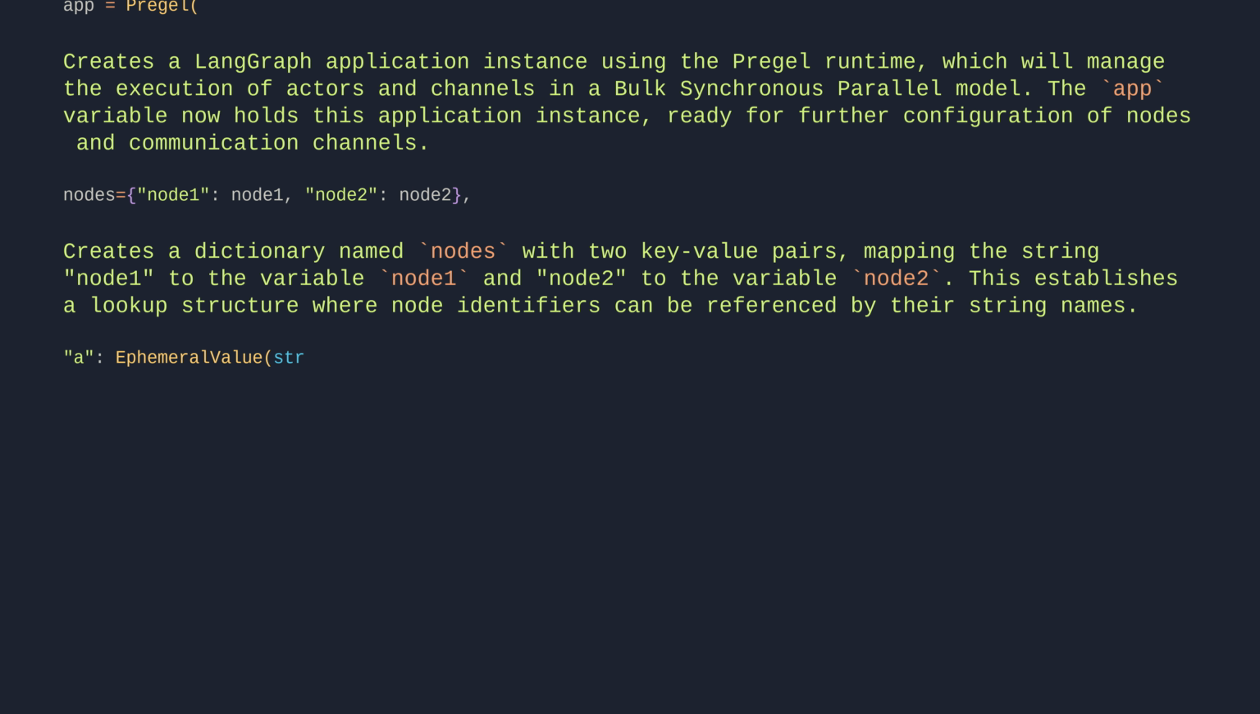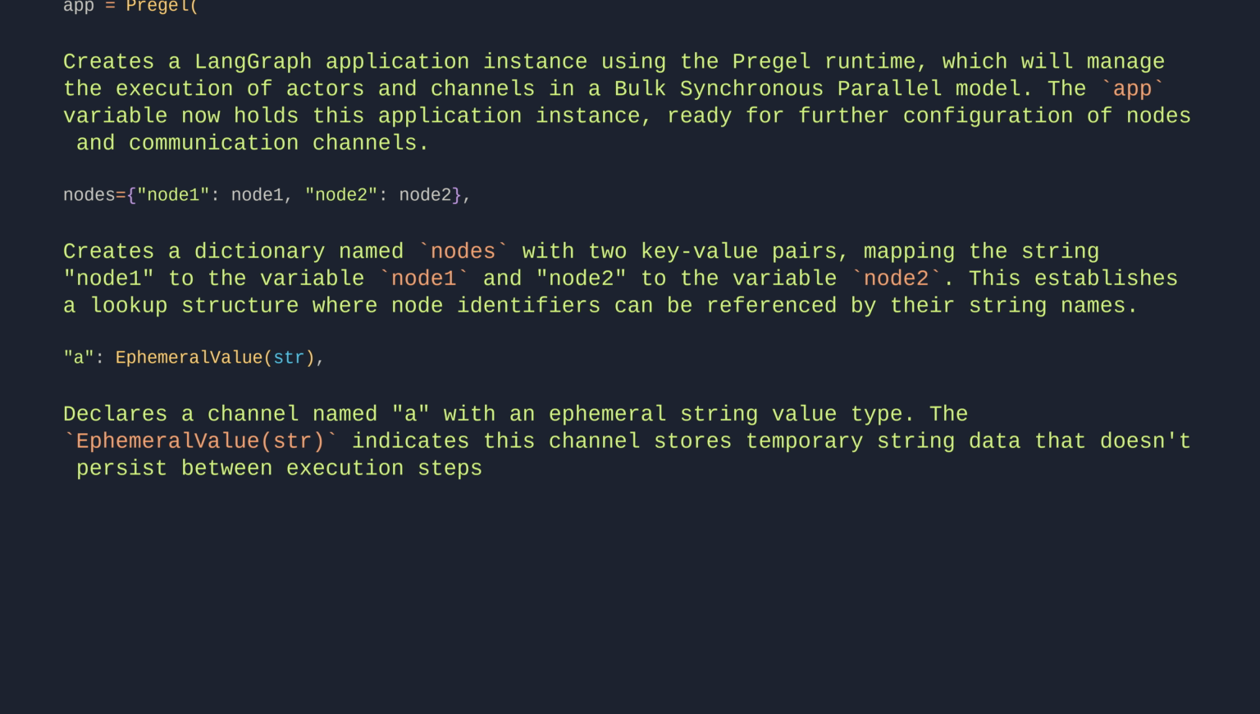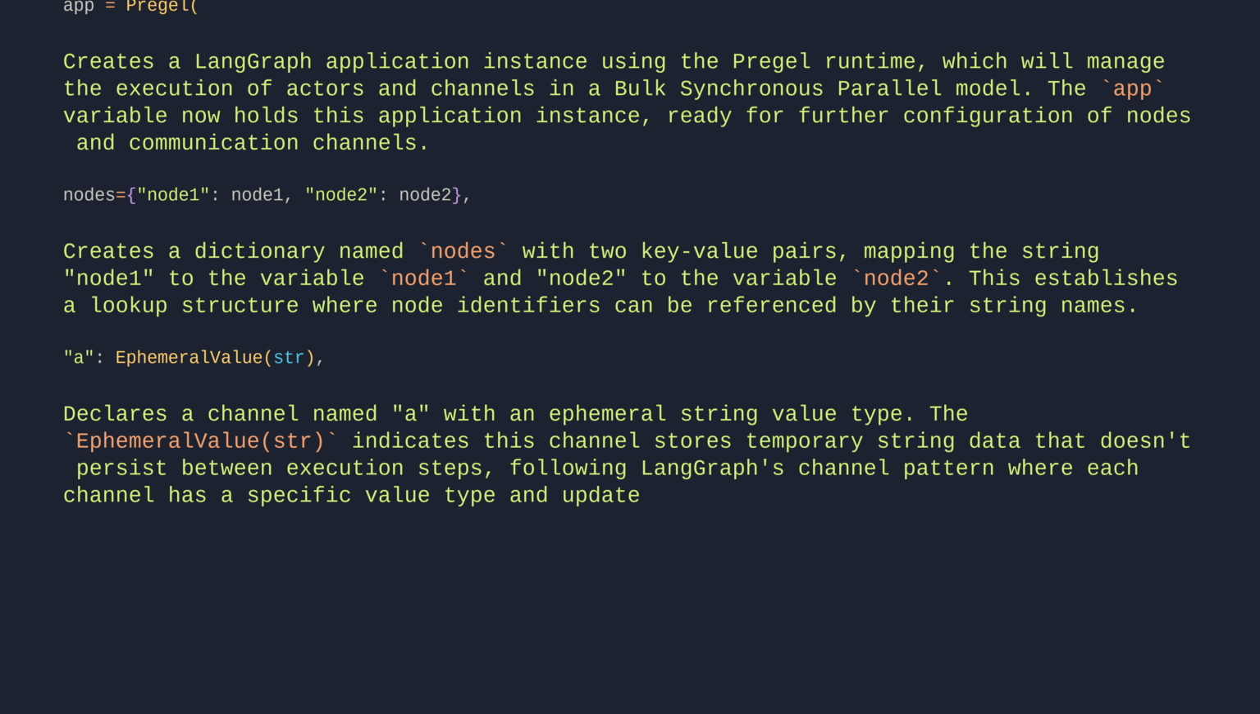EphemeralValue(str). Declares a channel named A with an ephemeral string value type. The EphemeralValue(str) indicates this channel stores temporary string data that doesn't persist between execution steps, following LangGraph's channel pattern where each channel has a specific value type and update behavior.